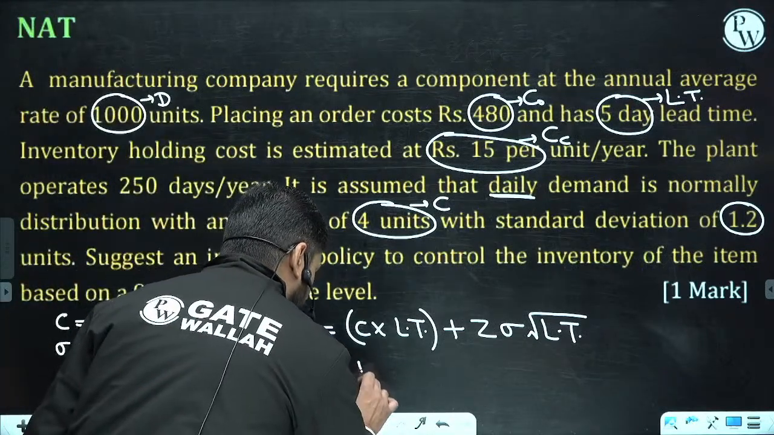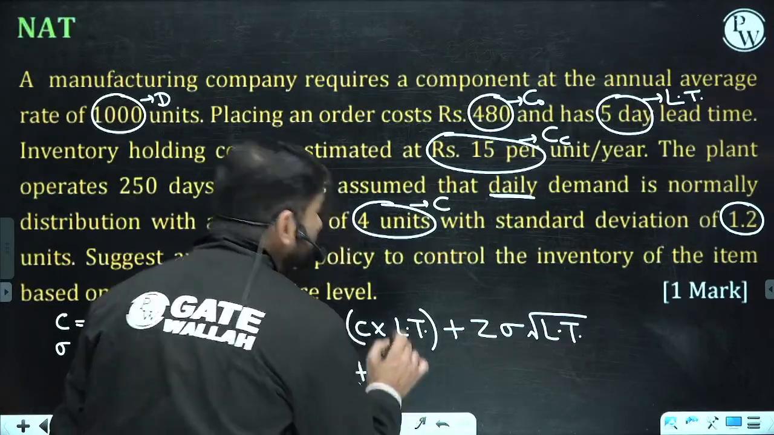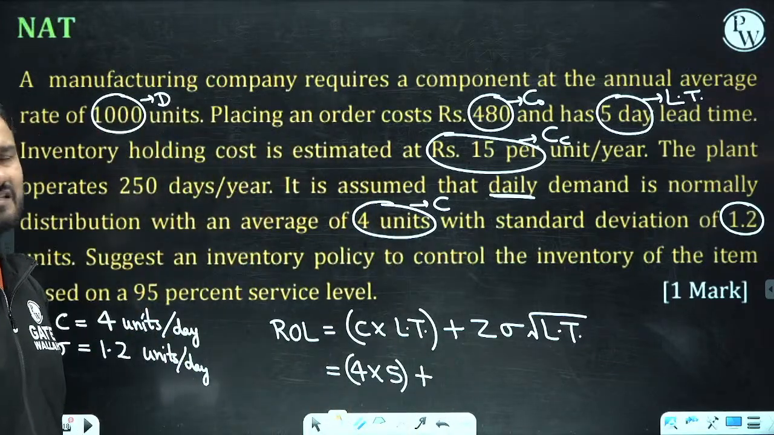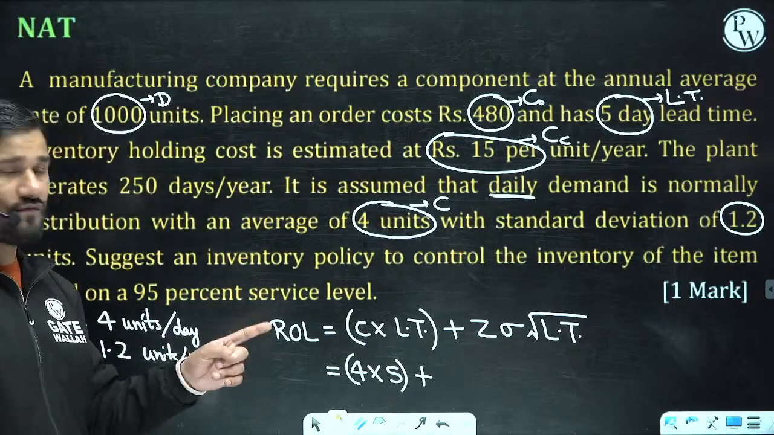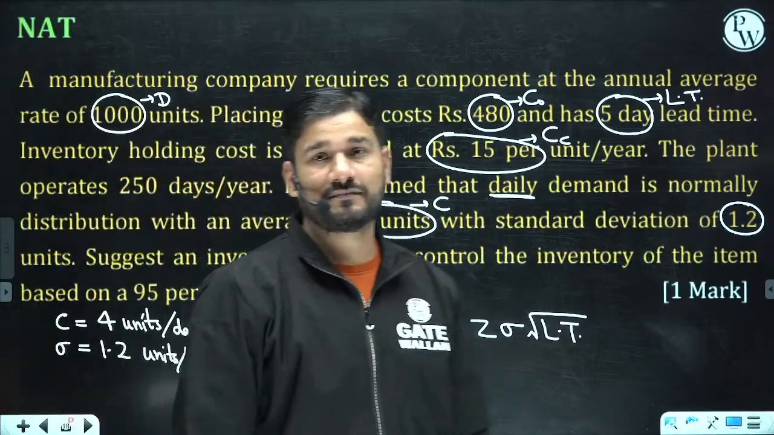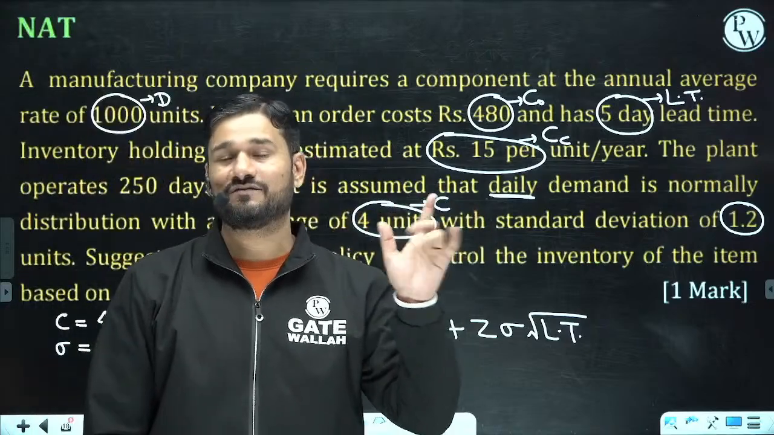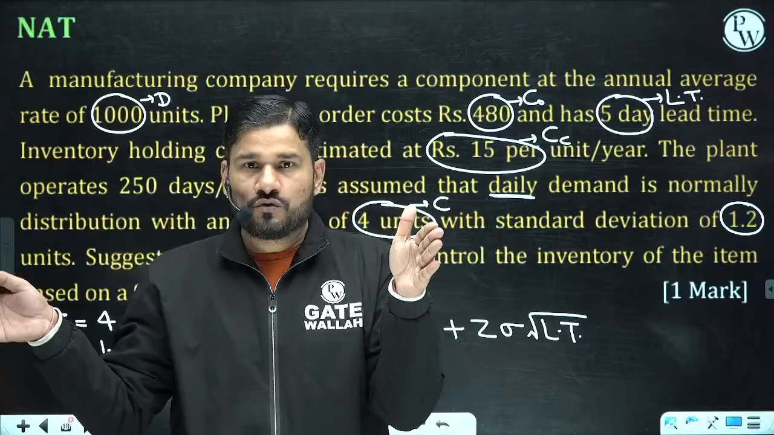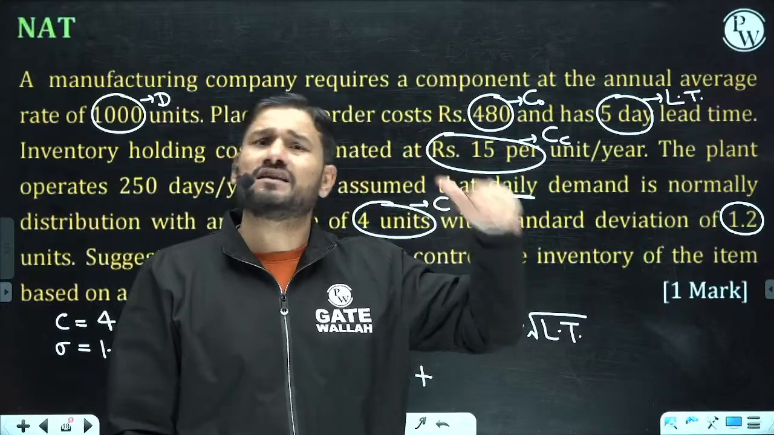So what is the value? 4 into what is LT? LT is 5 days, plus Z sigma root LT. Can you please tell me what is the value of Z for 95% confidence level in inventory? Please remember, inventory is a one tail operation. One tail operation means if the demand is coming below, you are never going to fail. You are only going to fail when the demand is more than your stock.